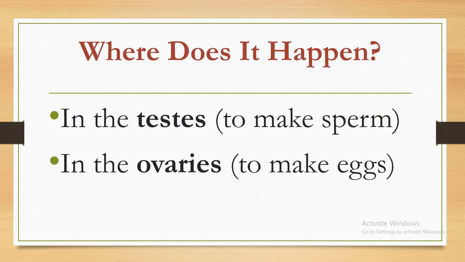Where does it happen? In the testes to make sperm, in the ovaries to make eggs.